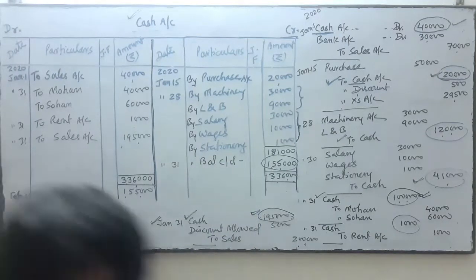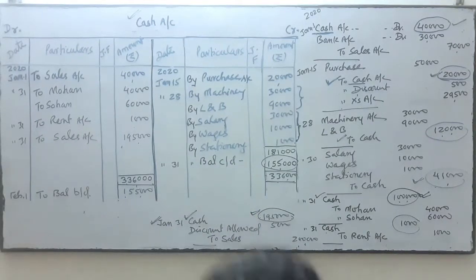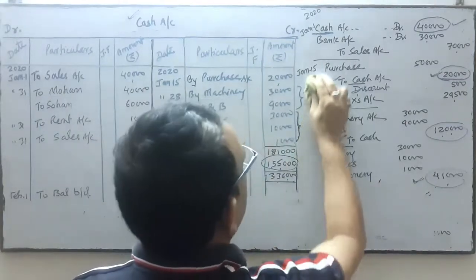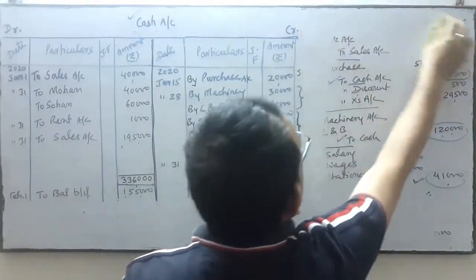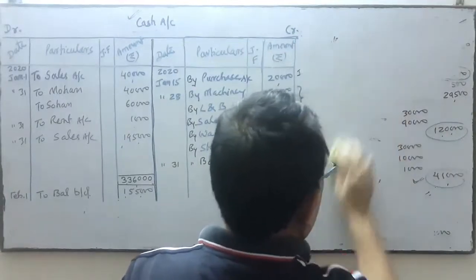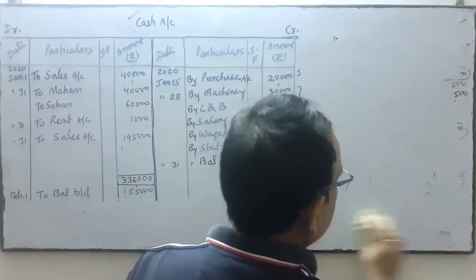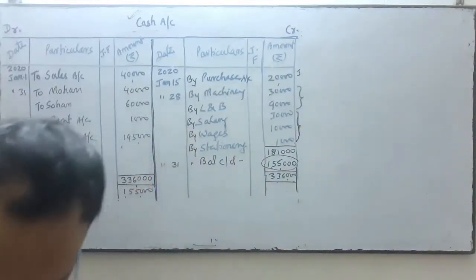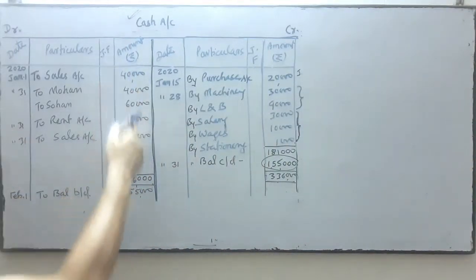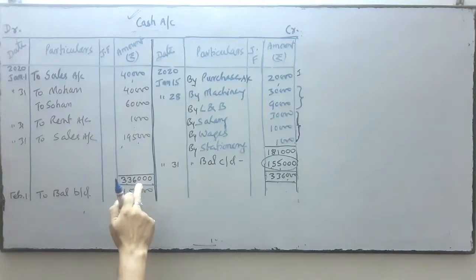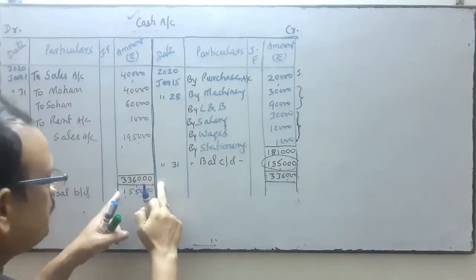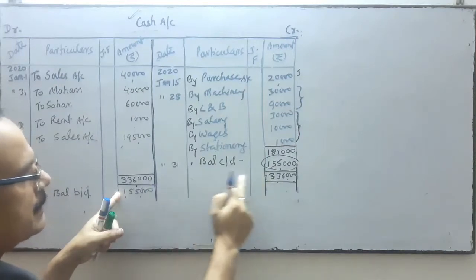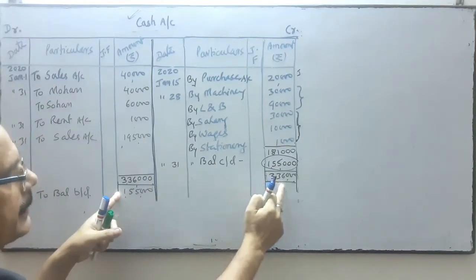And thereafter, what do we do? We do the total. Which side is more and which side is less? Accordingly, we will find the difference of that ledger. First of all, we see which side total is more. This side total is 3,36,000, so write the same figure on the other side, just in parallel, 3,36,000.